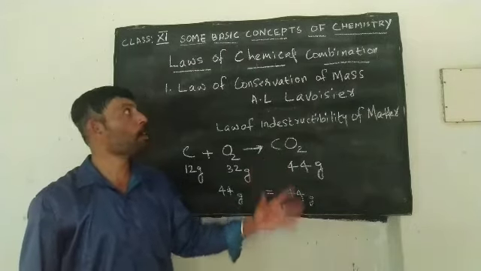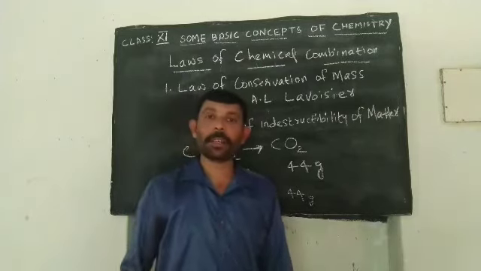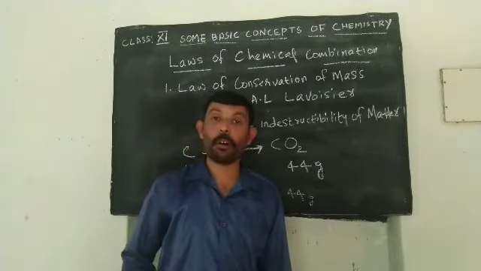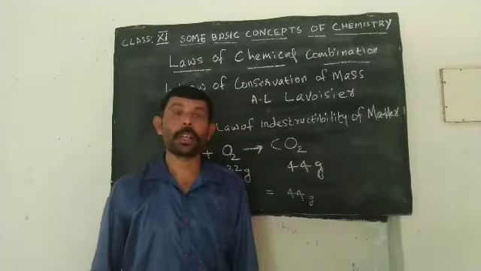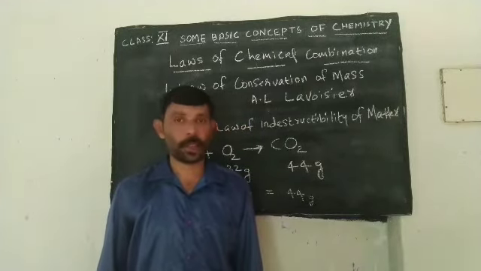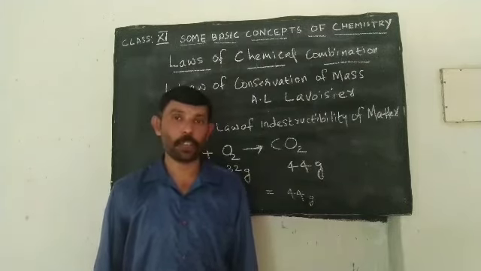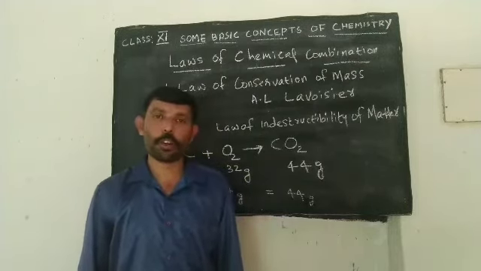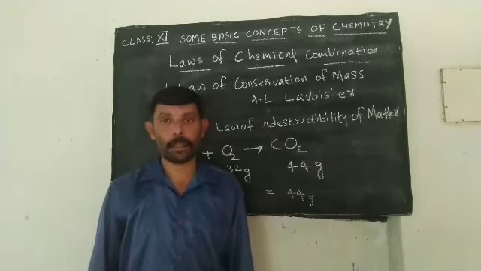So what is the law of conservation of mass? Matter can neither be created nor be destroyed, or the total mass of reactants is equal to the total mass of products. This law was put forward by A.L. Lavoisier. This law is also called the law of indestructibility of matter.